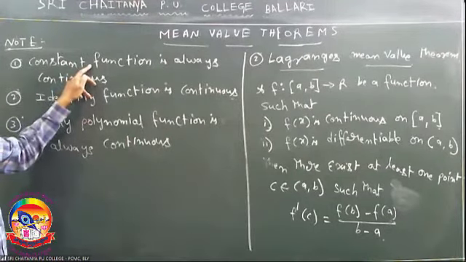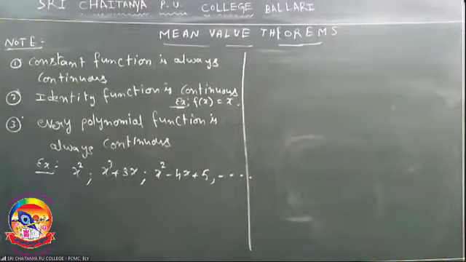All are polynomial functions. So first point, constant function. Second one is identity. Third one is polynomial function. Next, it is always continuous polynomial.